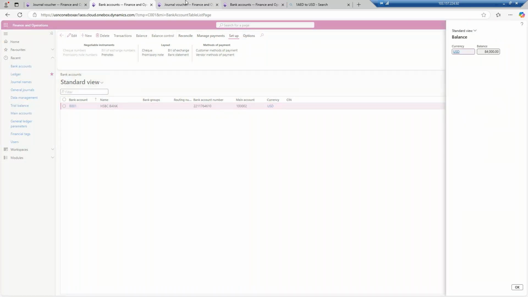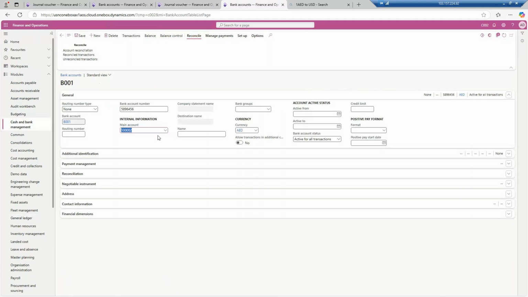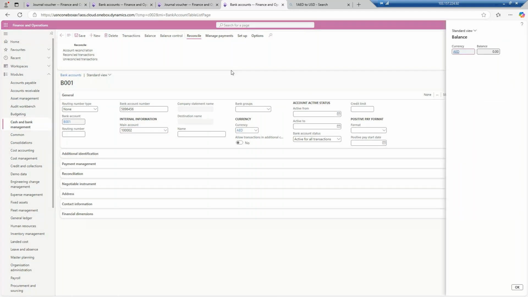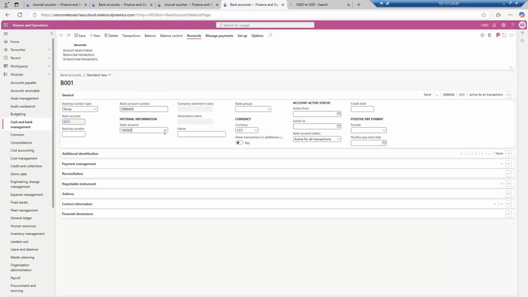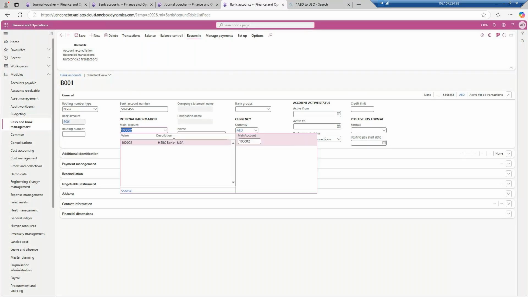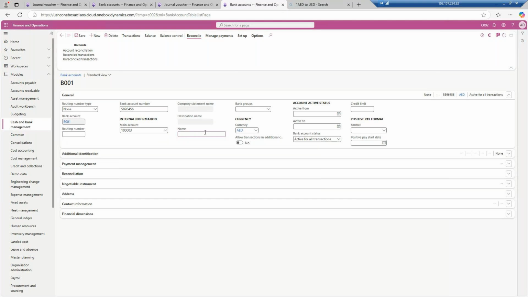But the same bank account, if I use the same main account, in that case the balance is still zero. Because you can use the shared data, but financially it will be different. So that's why it is recommended, if you are using the shared chart of accounts, to keep a separate chart of accounts for banks. At least the others you can take the same, 1003, CIBC Bank. Okay, now this is done.